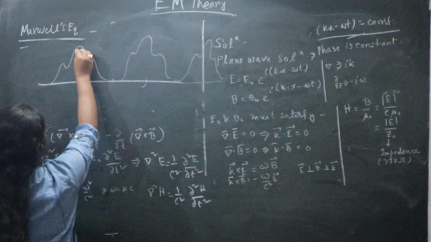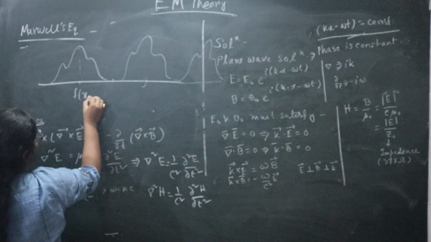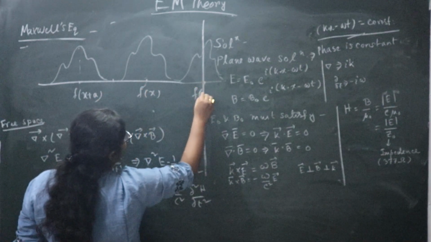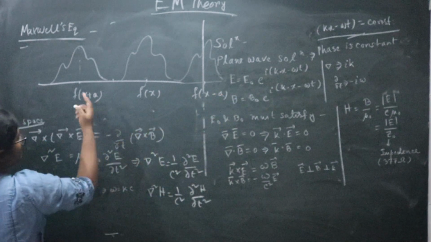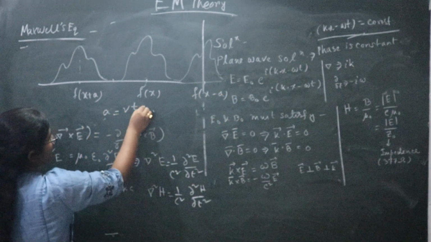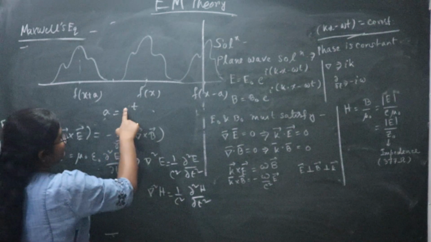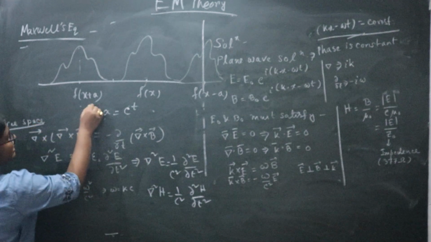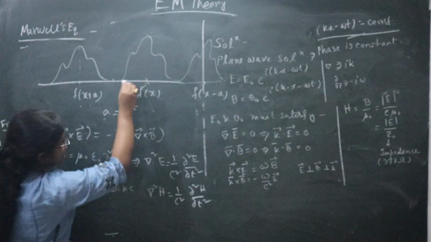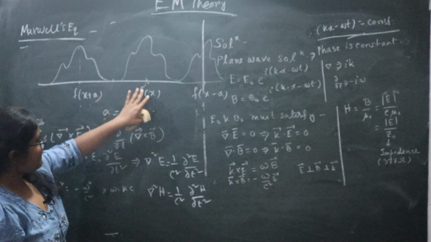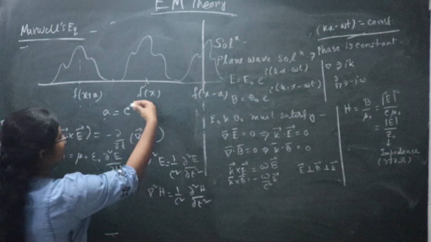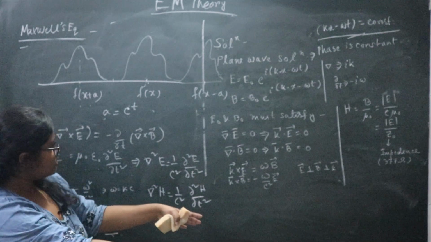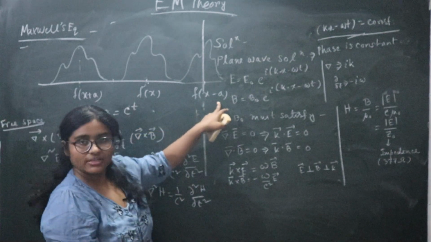Okay. So suppose at time zero it is f of x, and later it is f of x minus a, because this a is the displacement v into t, where v is the velocity of light, or here you can take c into t. So earlier it was x plus ct, now it has traveled a distance a, so it becomes x, and then it becomes x minus a. So it is traveling along the positive x direction.